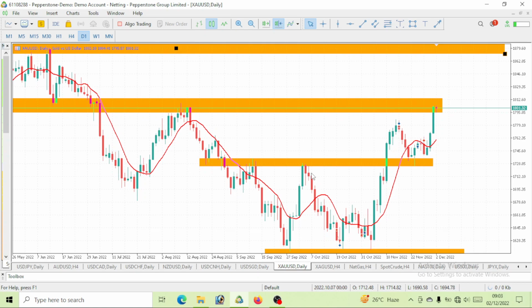But if it breaks out of a support level, price must come back to test that support level. Now let's just imagine, this is what I'm trying to tell you guys. So we can take this as a support and resistance level, right? We saw that price will come to this resistance level, then drop to this support level.